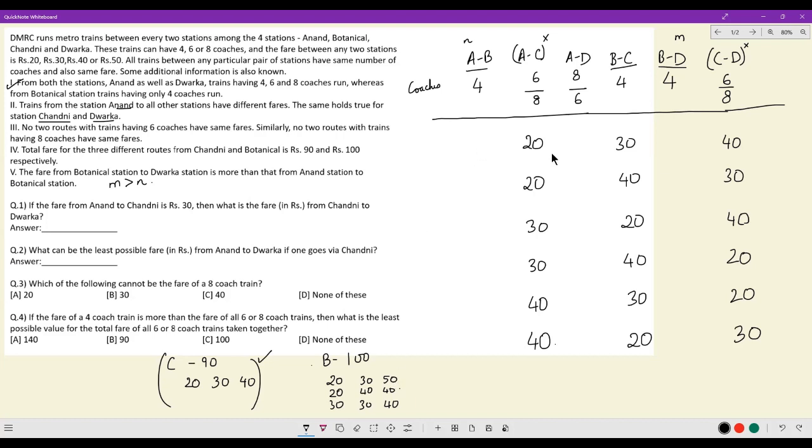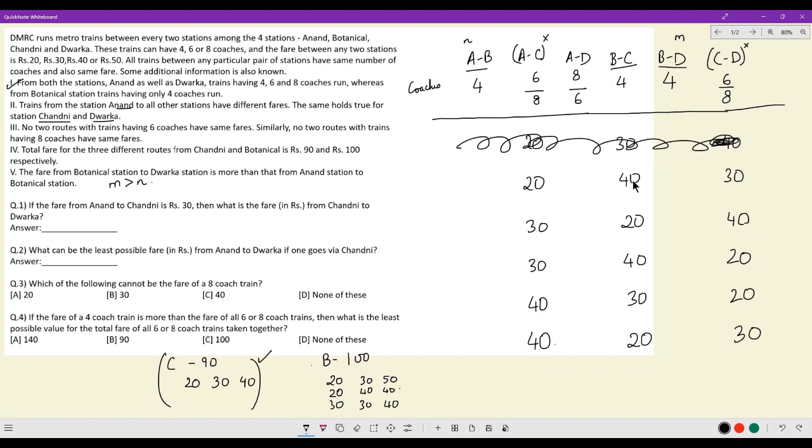If I put down a 20 and a 50, because I know AB route price has to be lower than BD route price, the problem is AB and AC will have the same price, which is unacceptable. If I put down 30 and 40, then BD and CD will have the same price. Dwarka is supposed to have 3 different fares. That is also a problem. So no case can be made, and I can happily rule out any case building from here.